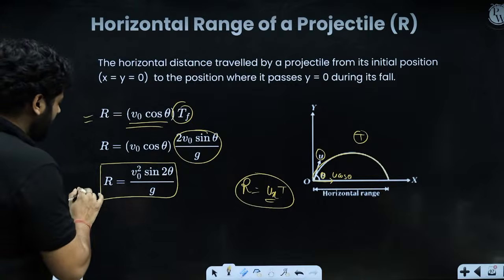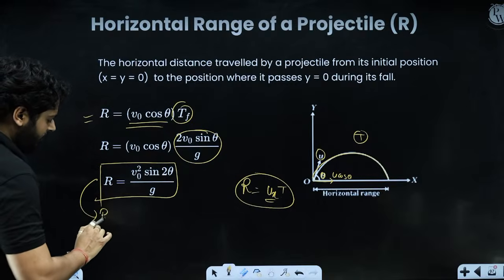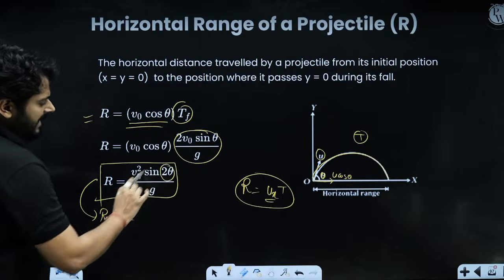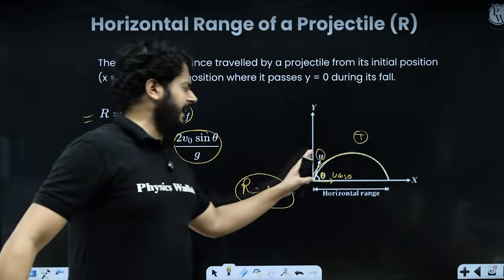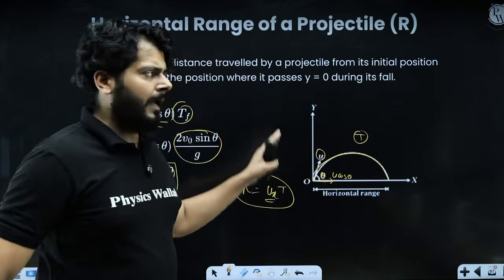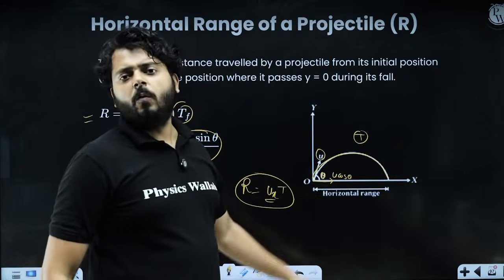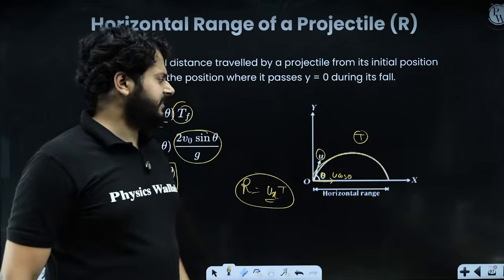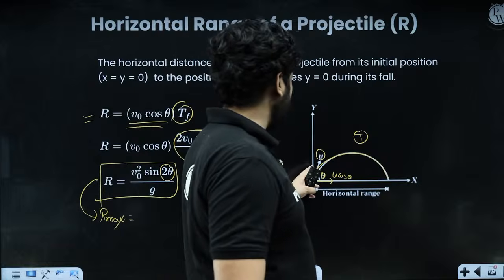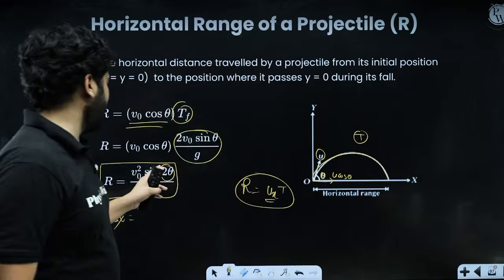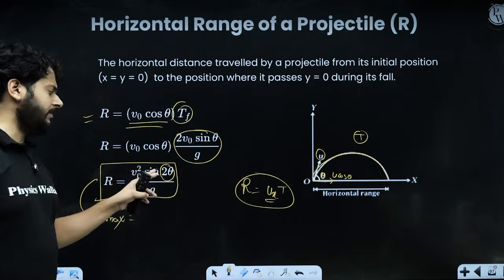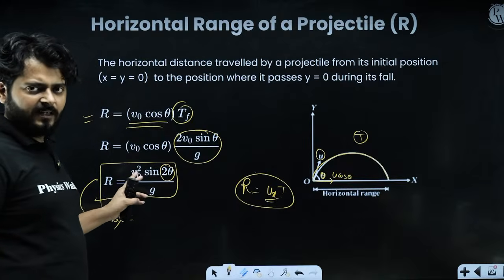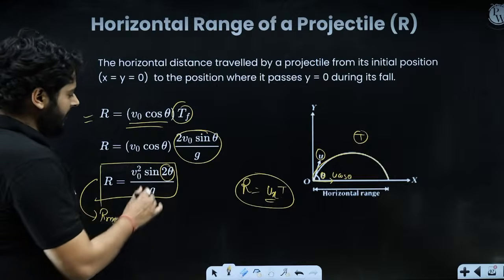Now, to get the maximum range, at what angle should you be launching the body? Let's say that I can throw the body at a velocity u and the angle I can adjust. So at what angle must I throw so that I can get the maximum range? My dear kids, over here you can see that for the range to be maximum, sin 90 should be there, because there is 2 theta.